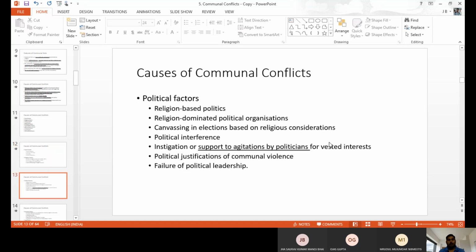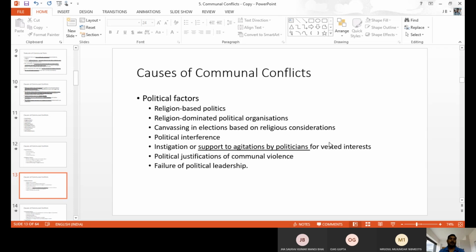Next one, political reason. So that is political based reason, like religion based on politics. As I told you, when a religious group supports the politics, then the political party also supports the religious groups. When the political party gets the seat and wins, they get posts like CM or minister, and automatically the political leader supports the one religious group because they supported him.